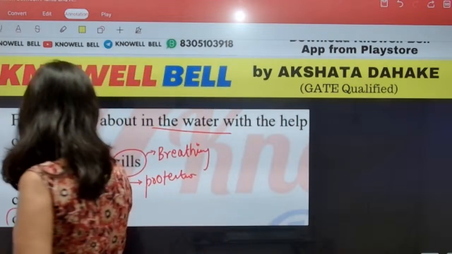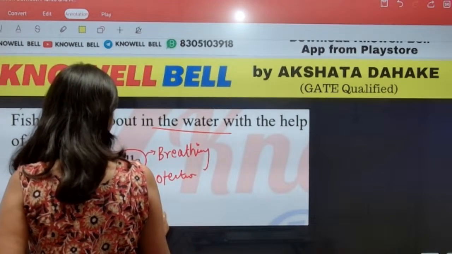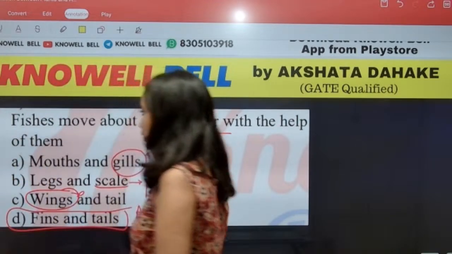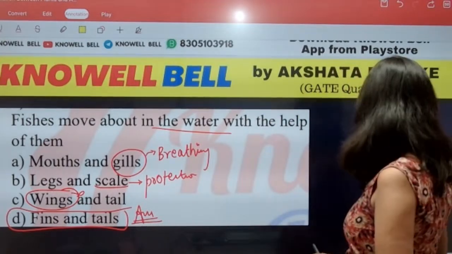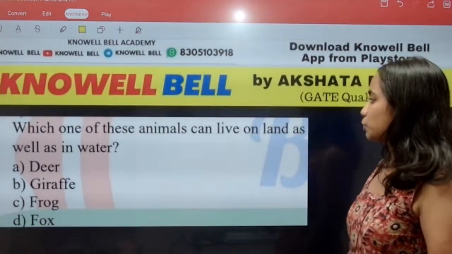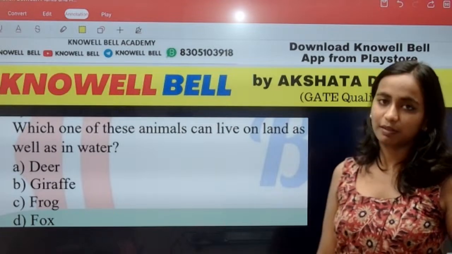What is the right reason? Fins and tails. Fish can swim with the help of fins and tails. So the right answer for the question is option D. Fins and tails is the correct answer. Question number 6. Which one of these animals can live on land as well as on water?